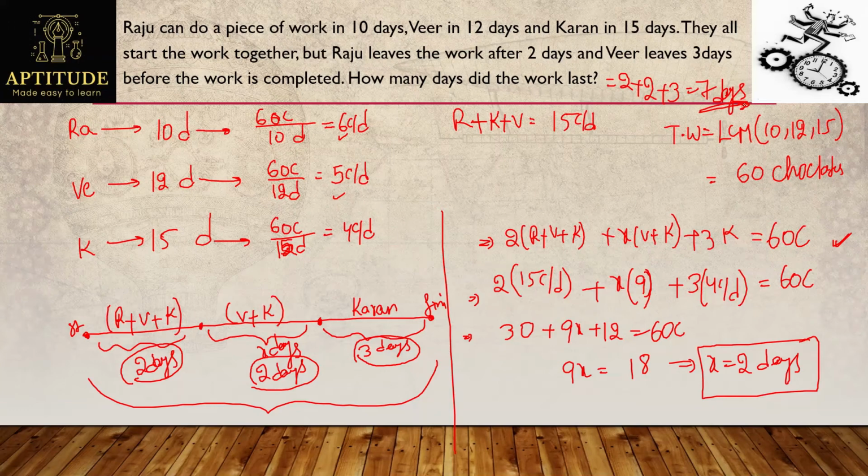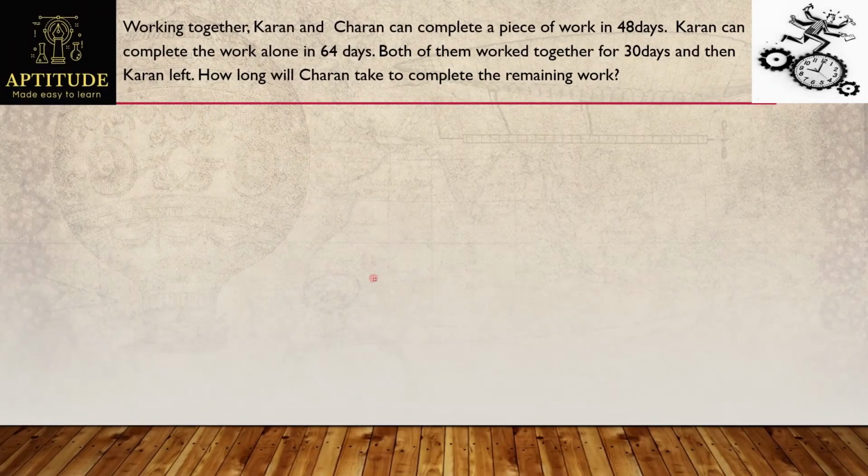So this is how they will ask the questions. Some persons join after some time and some other person will leave the work before the work is completed. So these are the types of questions we'll ask. And we just need to represent everything on a timeline so that we'll get an idea. And let's see the next question. See this, one more question.